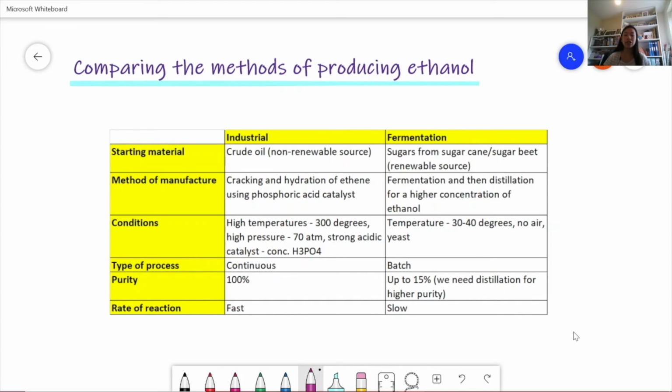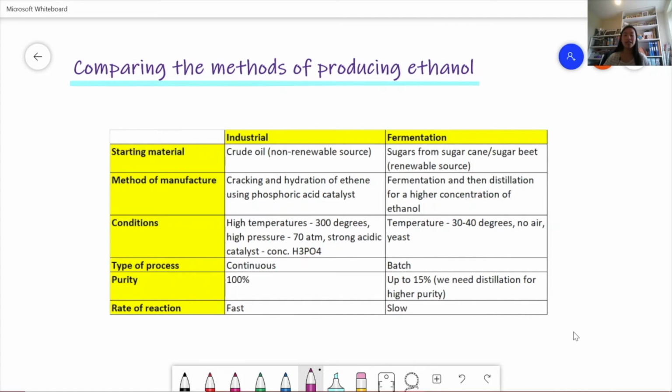Whereas for fermentation, the temperature we use is about 30 to 40 degrees, and we don't use air, and also we need yeast. And the type of process for industrial is continuous, whereas for fermentation, it's a batch process. So we finish one batch and then we have to start again with the next batch, whereas for industrial, it just keeps on going. And then the purity for an industrial process is 100%, so we get 100% ethanol, whereas for fermentation, we only get up to 15% before we start killing the enzymes.